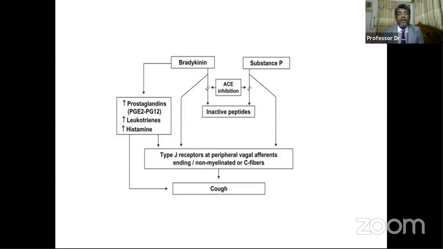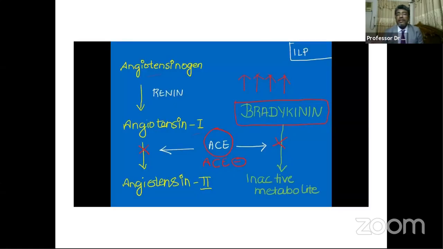So how does bradykinin cause the cough? This is the mechanism, and this is the way bradykinin increases in the lung epithelium. We all know that angiotensinogen is converted to angiotensin 1 by renin from the kidney, and angiotensin 1 is converted to angiotensin 2. And angiotensin 2 has many other, some detrimental, effects. But if we use an ACE inhibitor,